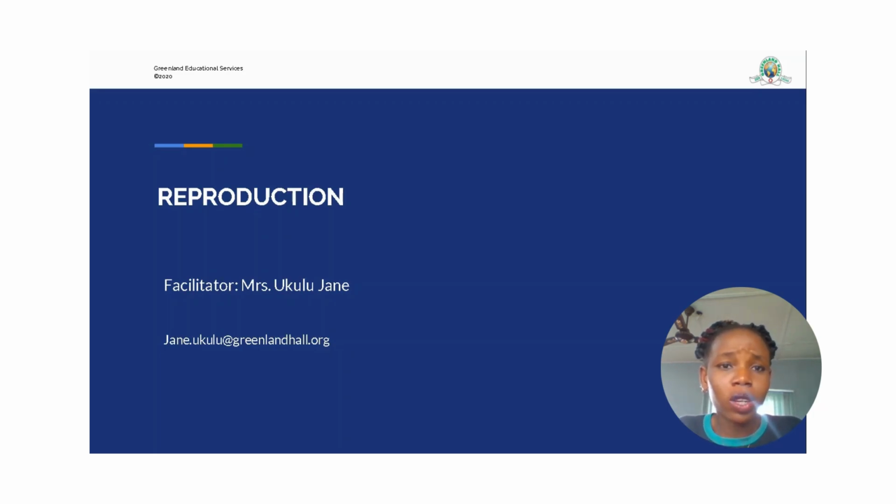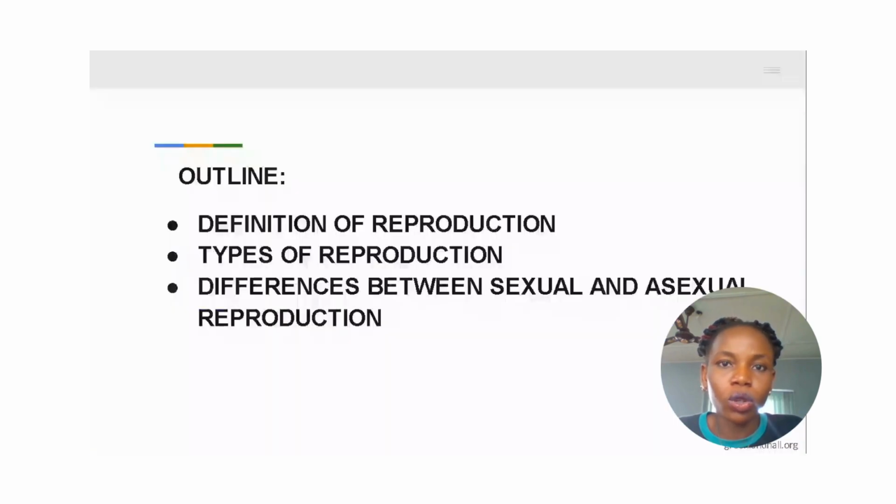All right, last week we talked about the cell and its reaction to the environment, and there we talked about diffusion, osmosis, and of course, active transport. Now, this week we are going to talk about another topic entirely: reproduction. Now, this is the course outline. We have the definition of reproduction, the types of reproduction, and the differences in the types of reproduction that we have.